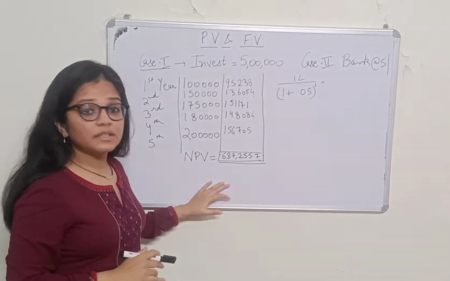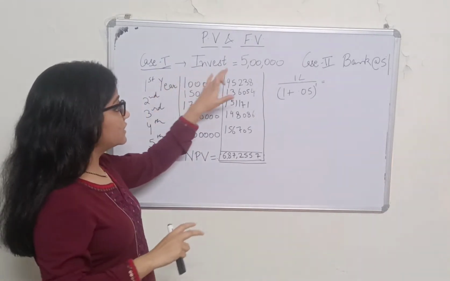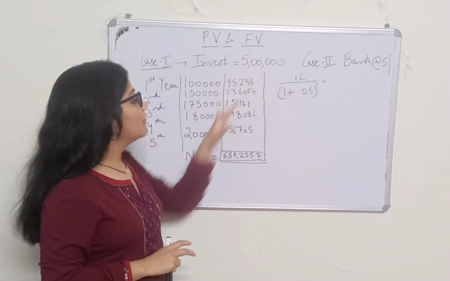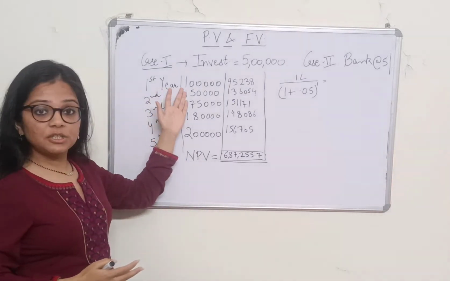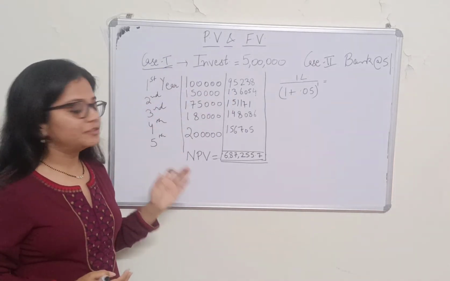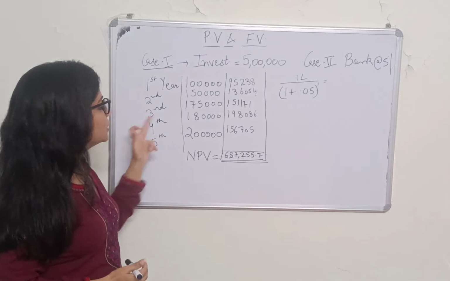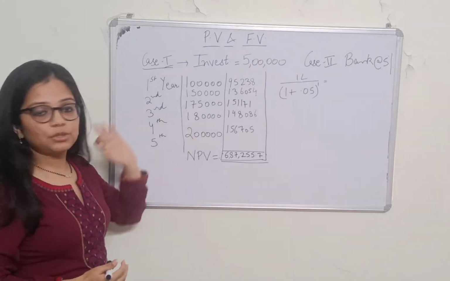See, if your father gives you two options. First, if you invest 5 lakh rupees in a business, you are going to get returns. In the first year you will get 1 lakh rupees. In the second year you will get 1 lakh 50,000. In the third year you will get 1 lakh 75,000. In the fourth year you will get 1 lakh 80,000, and in the fifth year you will get 2 lakh, right?